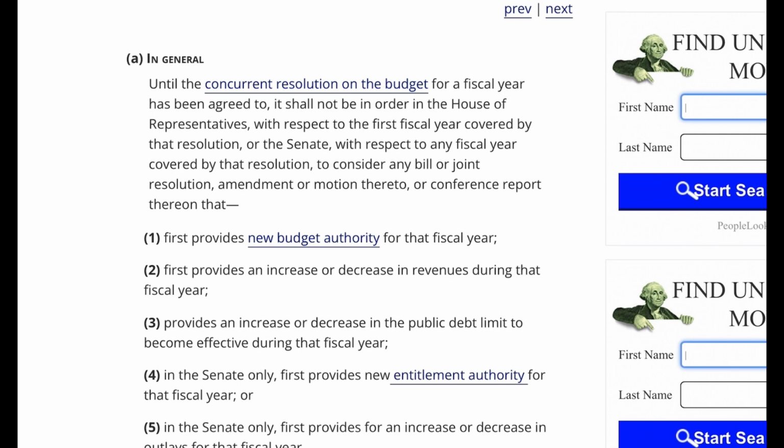2. First provides an increase or decrease in revenues during that fiscal year, 3. Provides an increase or decrease in the public debt limit to become effective during that fiscal year, 4. In the Senate only, first provides new entitlement authority for that fiscal year, or 5. In the Senate only, first provides for an increase or decrease in outlays for that fiscal year.